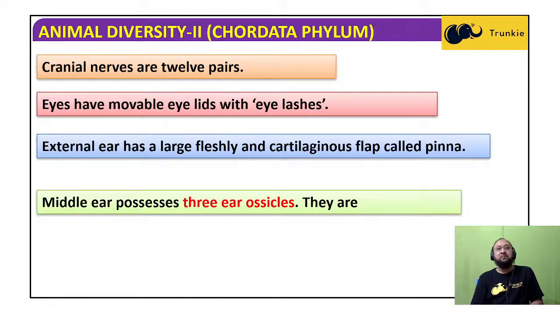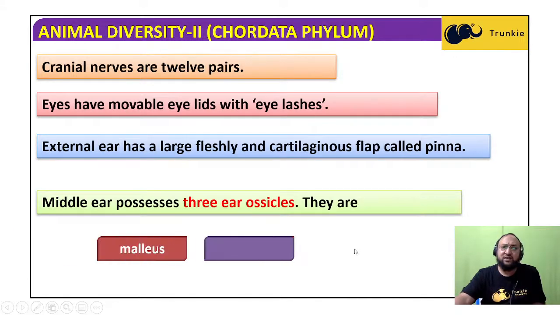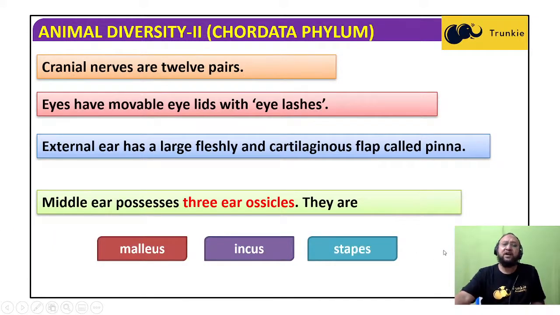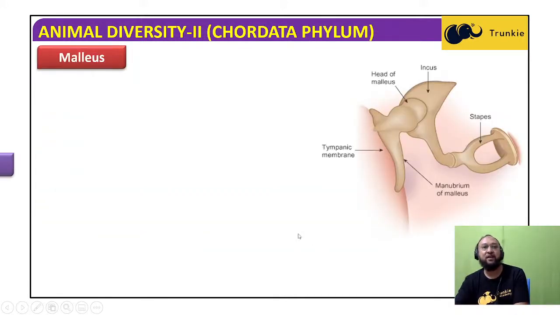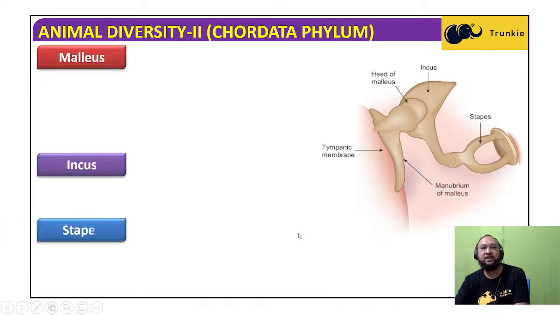The middle ear possesses three ossicles: malleus, incus, and stapes. These are three small bones present in the middle ear, which help in the transmission of vibration received in the ear. They are the smallest bones of the whole skeletal system. You can see the malleus, incus, and stapes here, the head of the malleus, and the tympanic membrane.